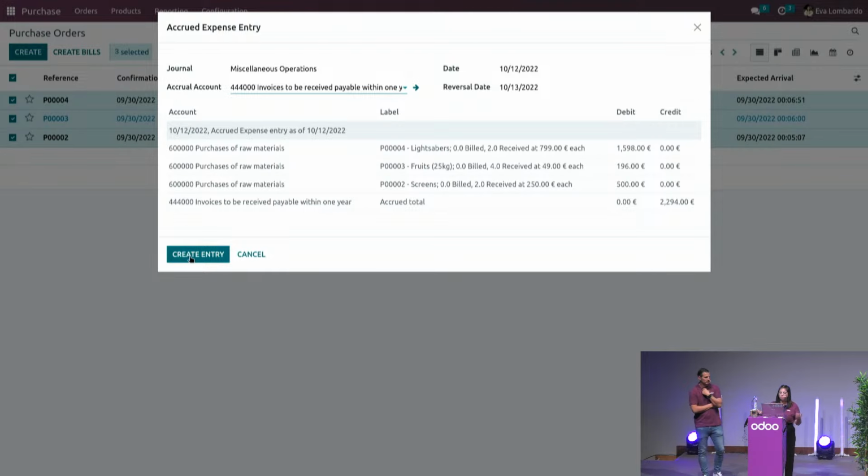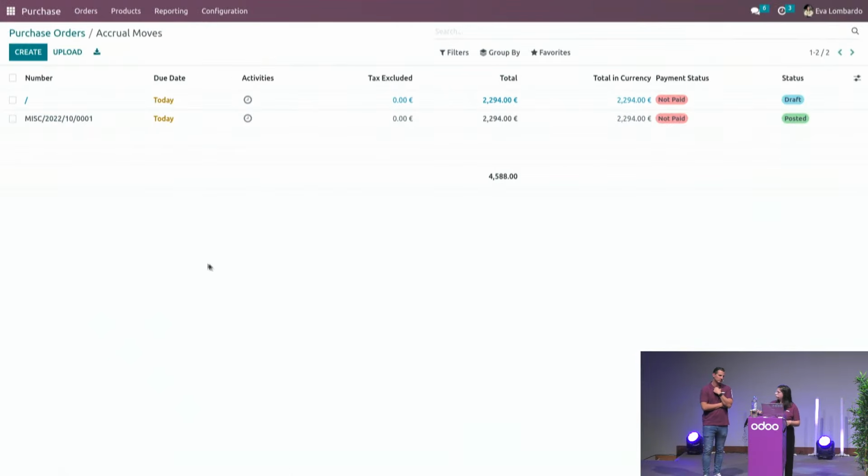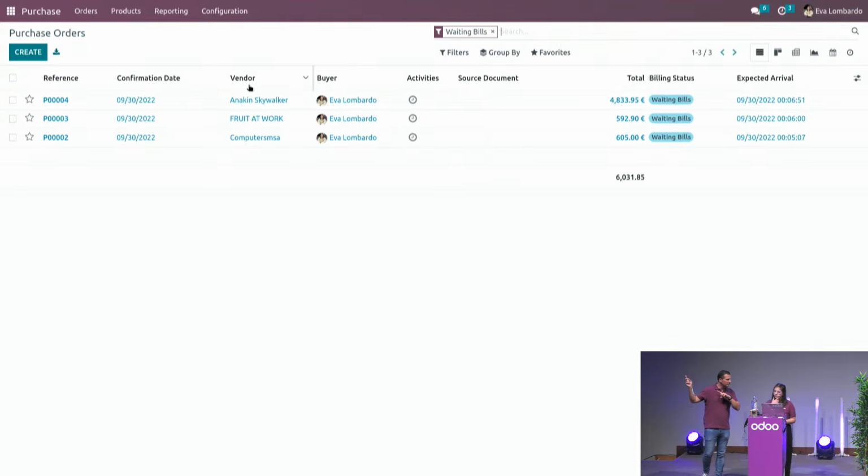So easy for me to create an entry here for the different purchase orders, and in one click I've got the provision and its reverse entry created. Exactly. You showed here for purchase orders. Is the same applicable for sale orders as well?